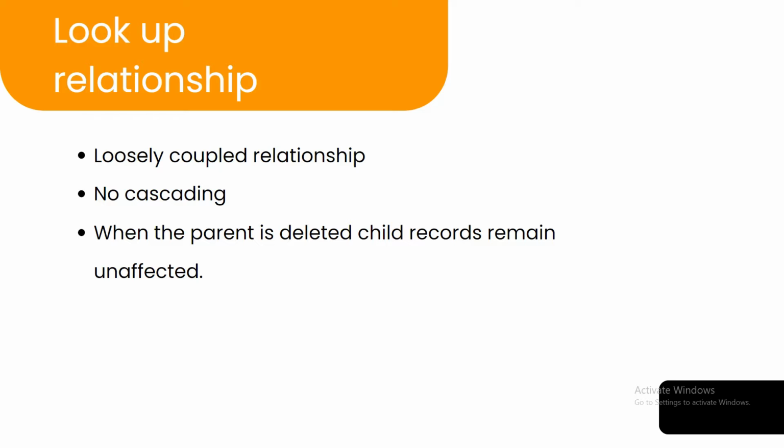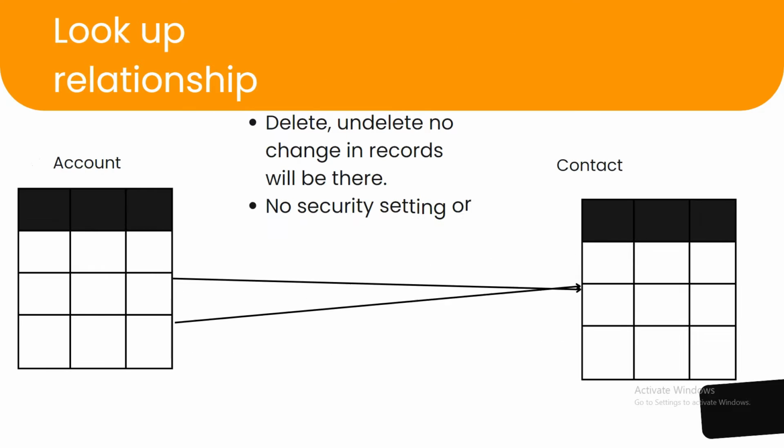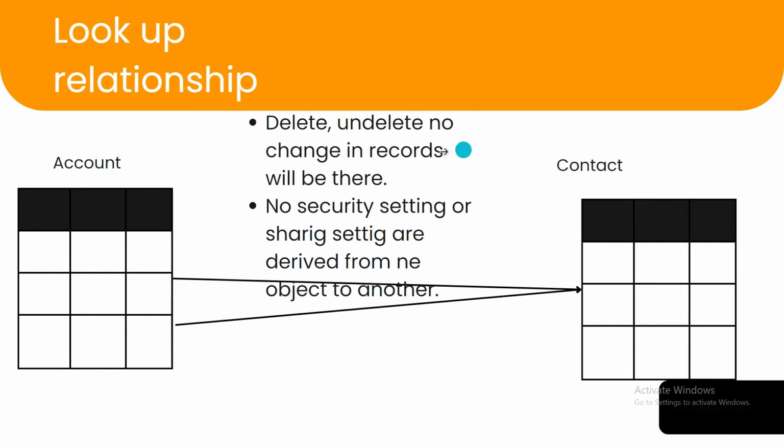So you can see here, if there are two objects, like account and contact, or you can take any of the objects, and set up a lookup relationship between them. If you delete the parent record, the child record will not be affected, and if you delete the child record, the parent will not be affected.